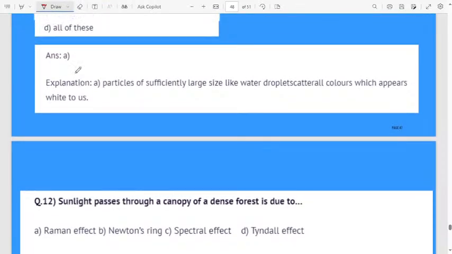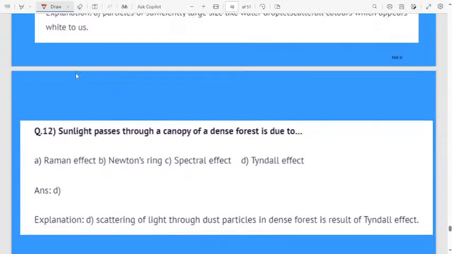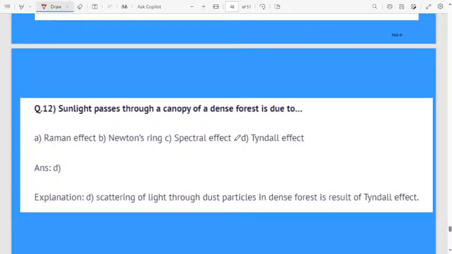Next question. Sunlight passing through the canopy of a dense forest is due to: first option Raman effect, Newton's ring, spectral effect, Tyndall effect. What is the effect? Tyndall effect. Here the dust particles in the atmosphere, we have gases, dust particles, everything.